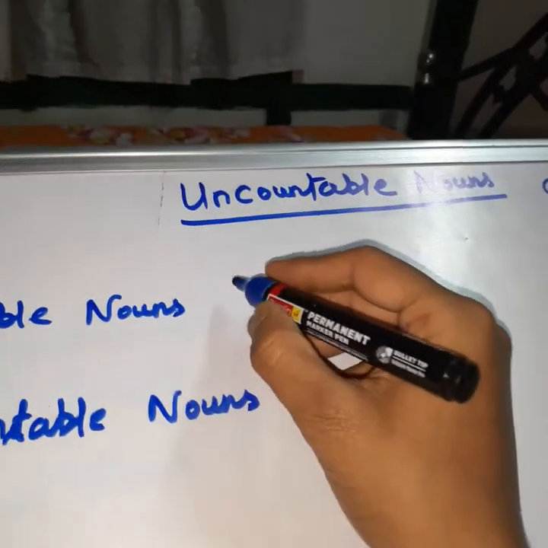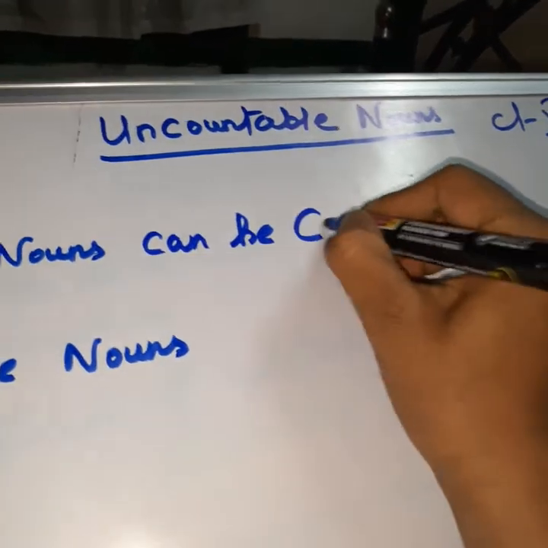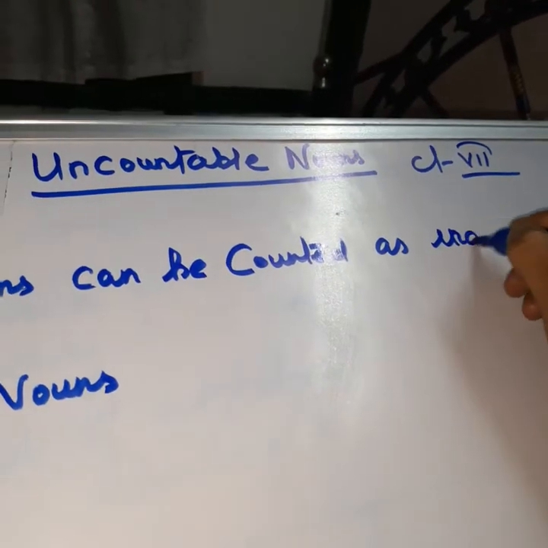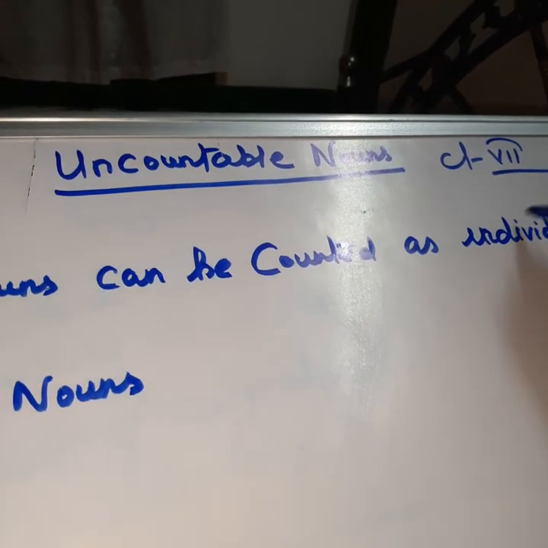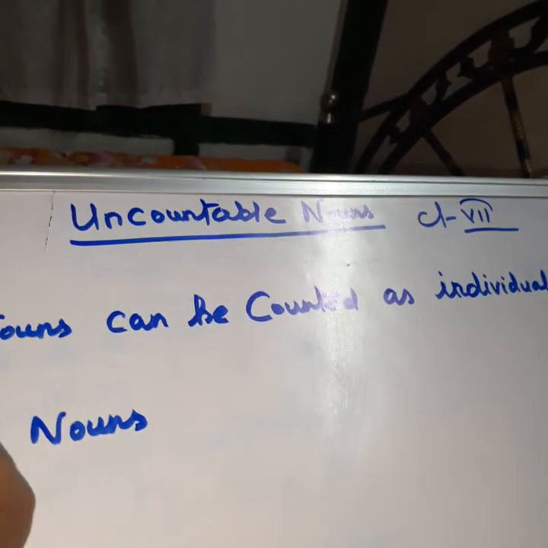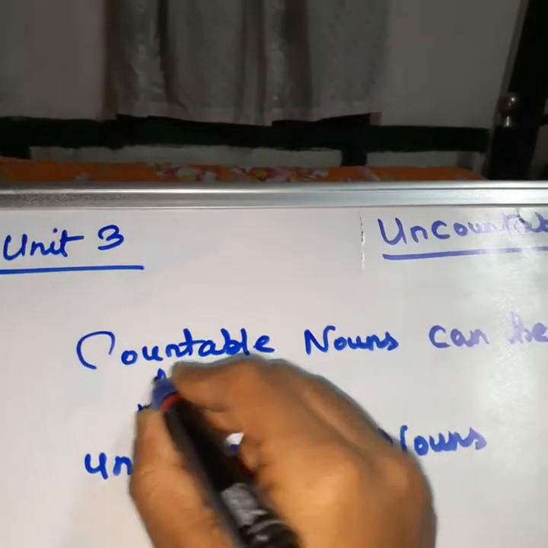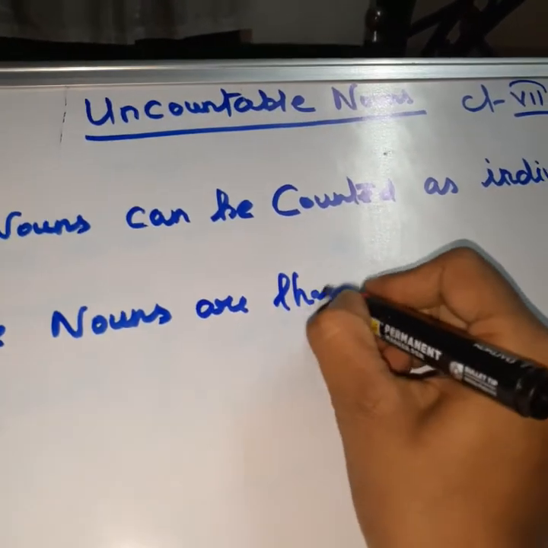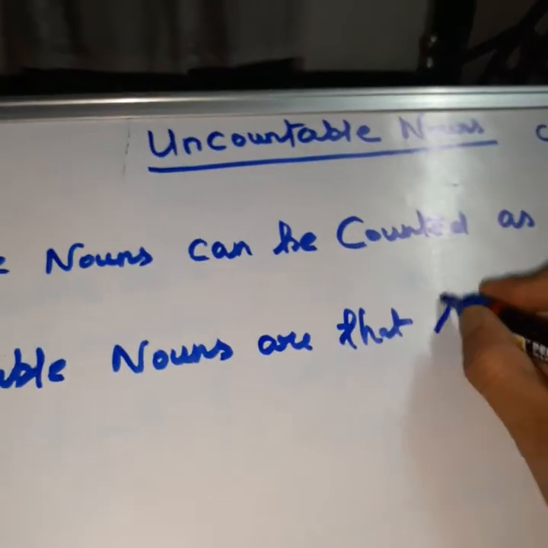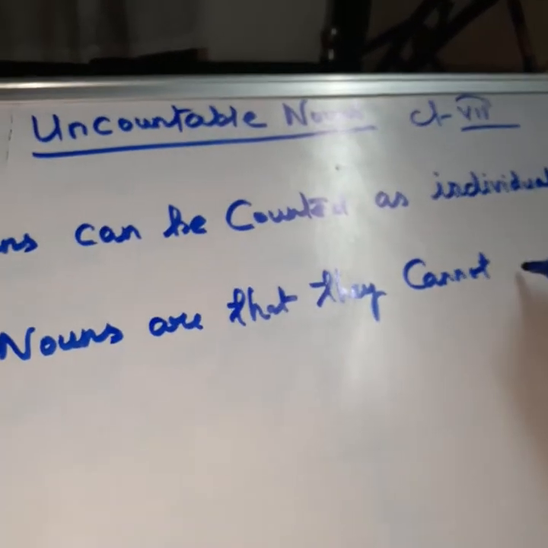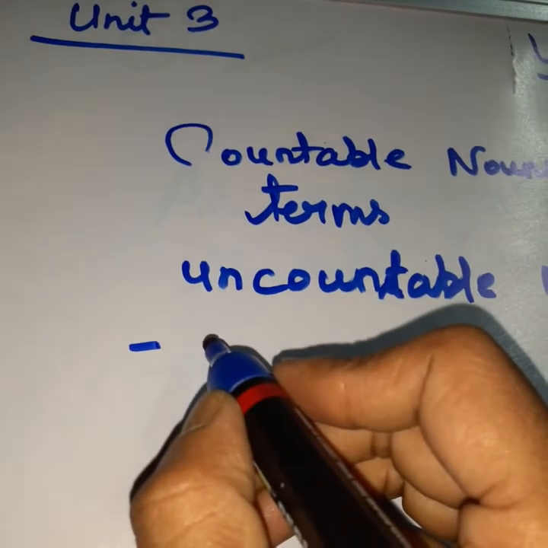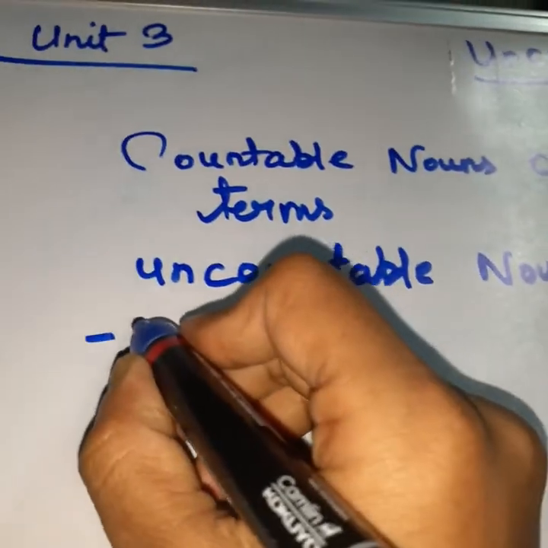Countable nouns can be counted as individual terms, whereas uncountable nouns cannot be pluralized.